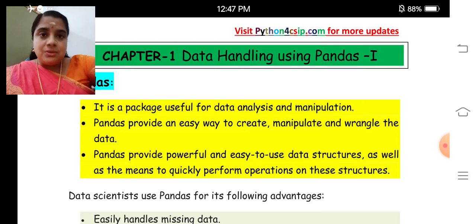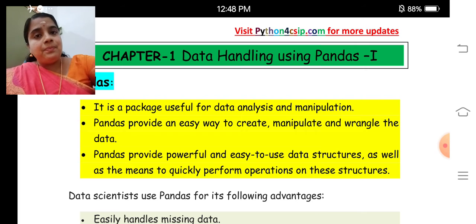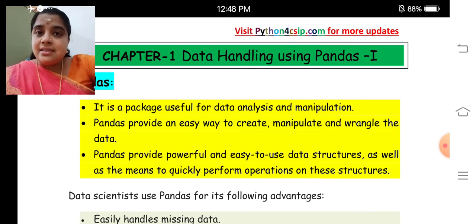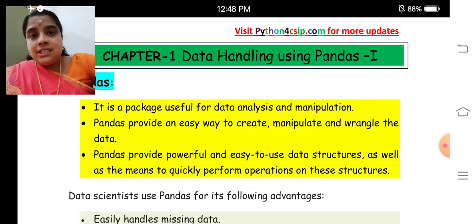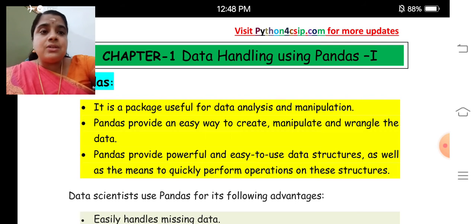Impacts. Today we are going to deal with the first module and the first chapter, that is Data Handling using Python. Do you know what is Python Pandas? It is a package which is useful for data analysis and manipulation. Pandas provides an easy way to create, manipulate and to wrangle the data. Pandas provides powerful and easy to use data structures as well as the means to quickly perform operations on these structures.